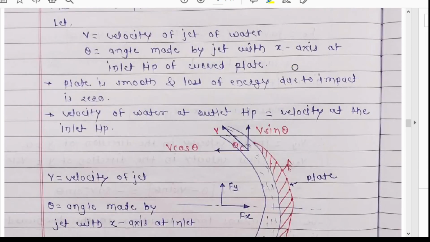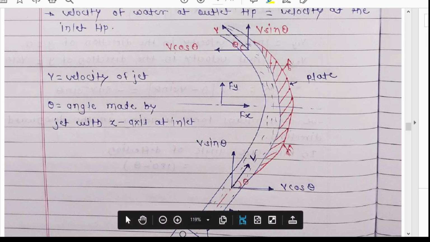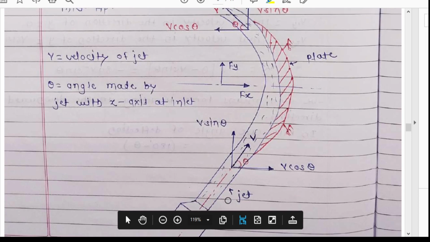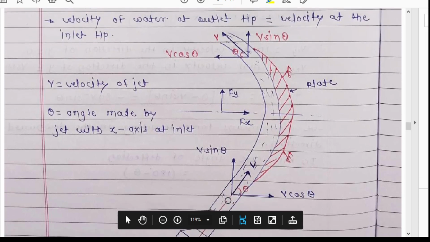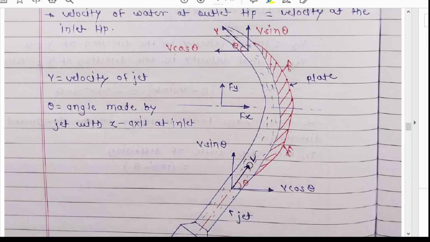Let us see the diagram here. This is your pipe as usual, and the jet is coming out from this nozzle. The initial velocity of the jet is v1, and the plate is smooth. Why am I using the word sliding over?